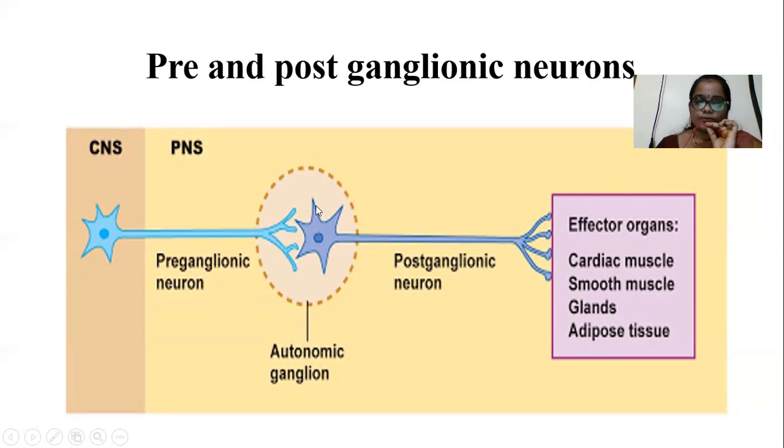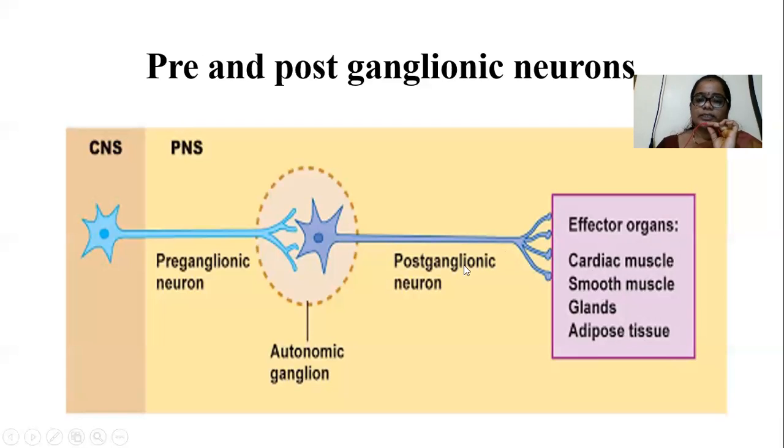After that, the postganglionic neurons transmit the nerve impulses towards the effector organs. Examples of effector organs are cardiac muscles, smooth muscles, glands, and adipose tissue.